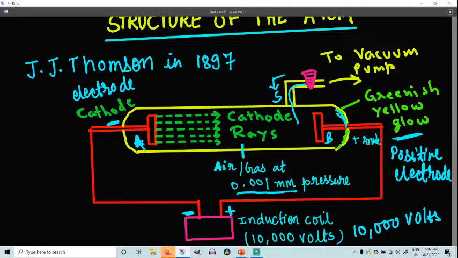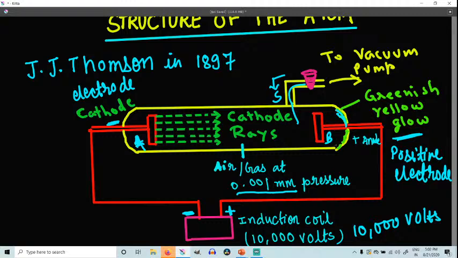So what was this fluorescence actually? There were some invisible rays coming from the cathode, traveling in a straight line, and striking the glass wall opposite to the cathode. This proves that they were traveling from cathode to anode.